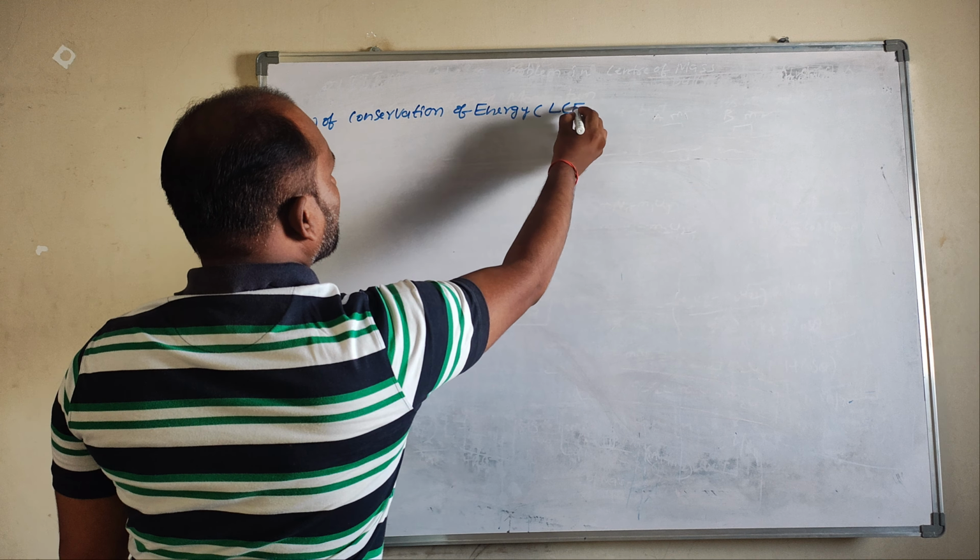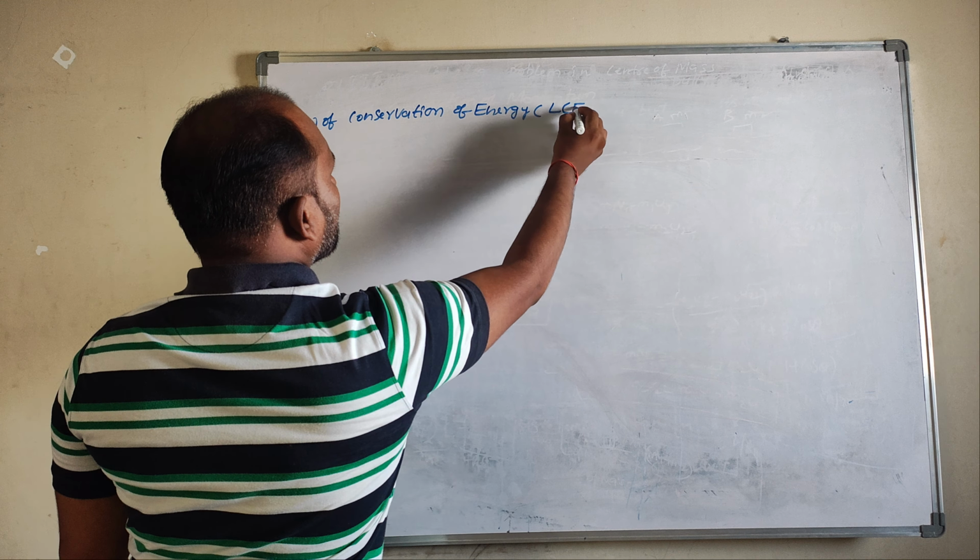I don't know the V value, so I want to find it out. For that, V square minus U square is equal to 2AS. For a freely falling body, V square minus U square is equal to 2gh. But U is 0, so V square is equal to 2gh. So V is equal to root of 2gh.